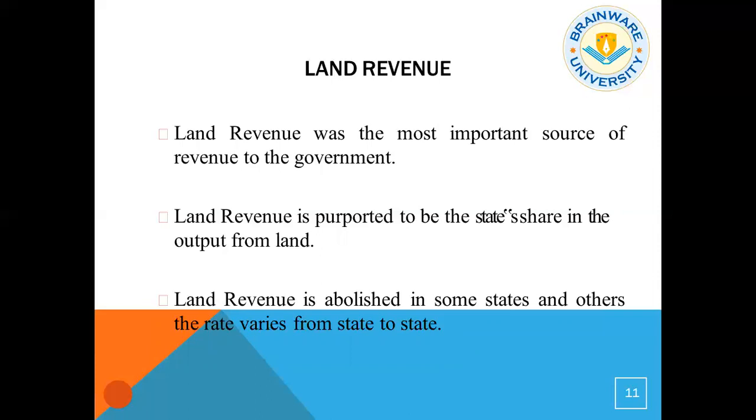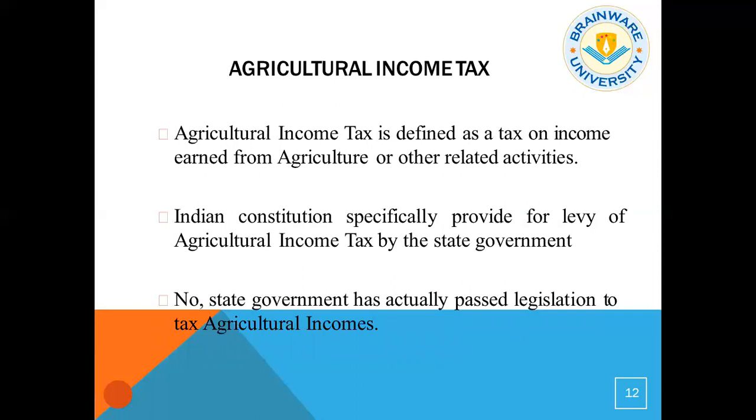Now, this land revenue is modified into agricultural income tax. But in India, most of the agricultural income arising from agricultural land, or the land appropriated thereto, is exempted from tax to encourage agricultural income. Now look, land revenue is now reformed as agricultural income tax, which is defined as a tax on income earned from agricultural or other related activities. No state government has actually passed legislation to tax agricultural incomes.